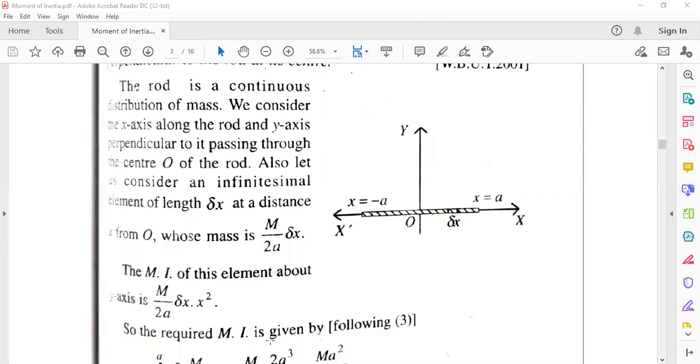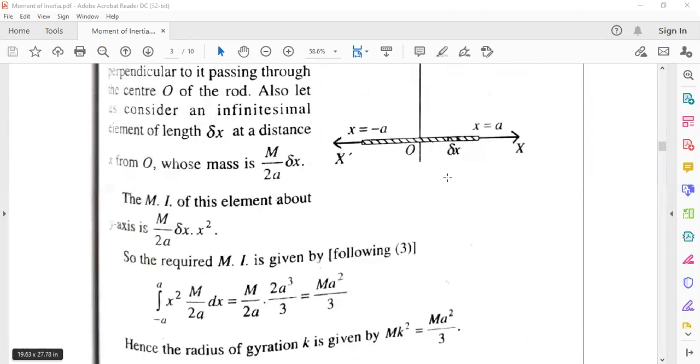So the required moment of inertia is given by integration here. Look at here, total length of rod is 2a, one end is taken as minus a and the other as plus a. So the integration limit should be minus a to plus a. Here x square is the distance square, so x square into the density, that is m by 2a into delta x, is coming here as dx. So m by 2a is the constant, so it is coming out of the integration. The integration of x square is x cube by 3. The limit is minus a to plus a, then it is coming 2a cube by 3. So after multiplication it will be m a square by 3.